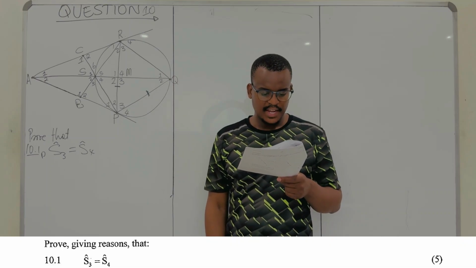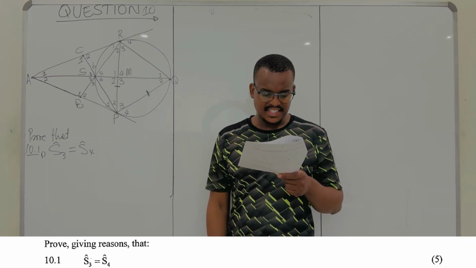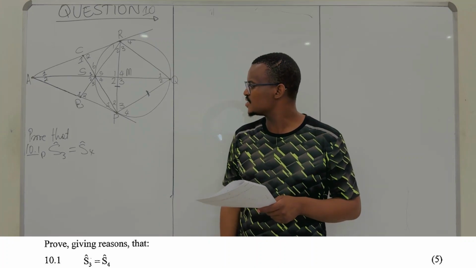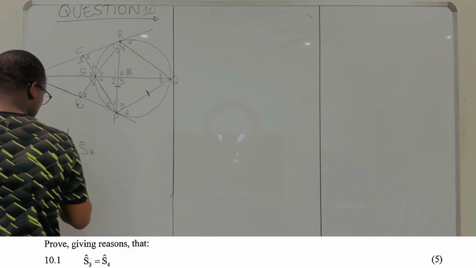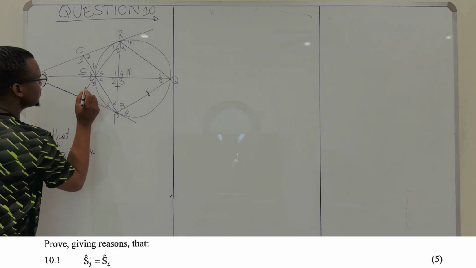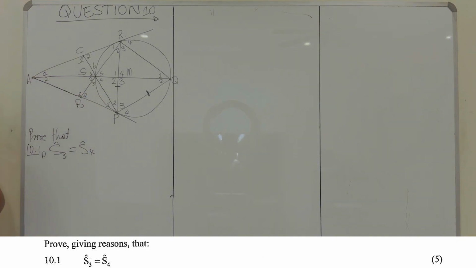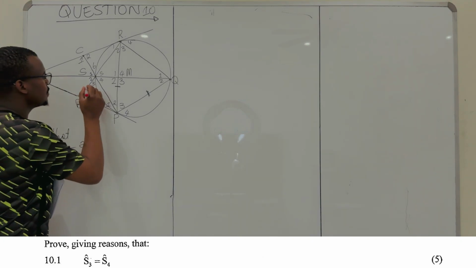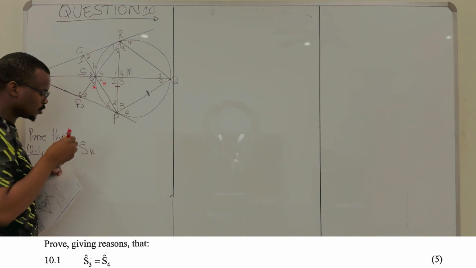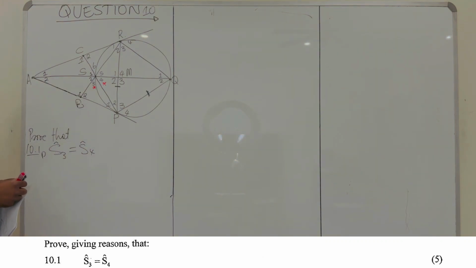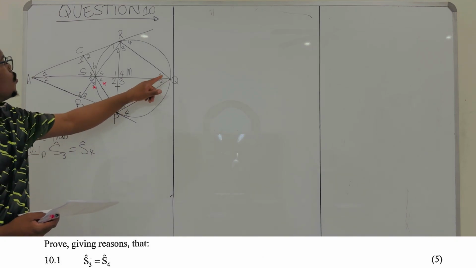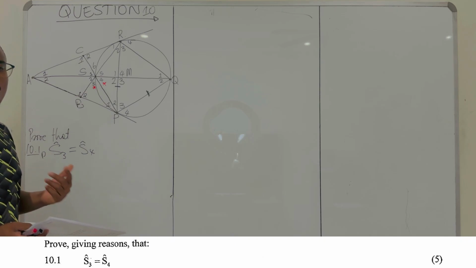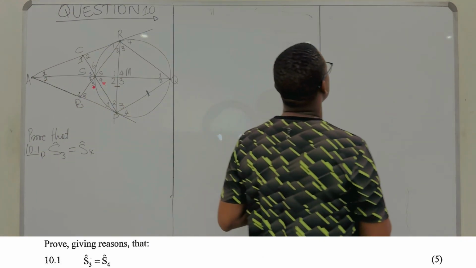So 10.1, they are saying prove, providing reasons, that angle S3 is equal to angle S4. So they want us to prove that angle S3 is equal to angle S4. Where is S3? S3 is this angle over here. Let me use red ink. S3 is this angle over here, and S4 is this angle over here. So they want us to prove that these two angles are equal. Fine. So we're told a few things, right? The first thing that we're told is that PQRS is a cyclic quadrilateral. What is a cyclic quadrilateral? Fine. Let's start with that.